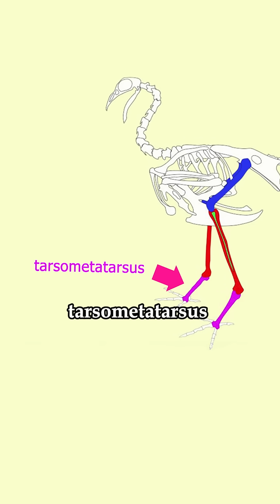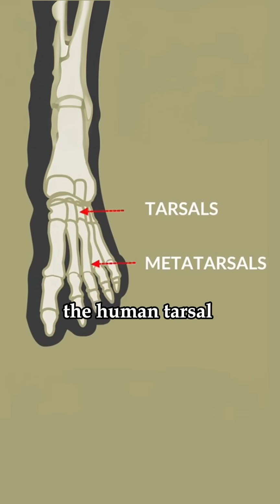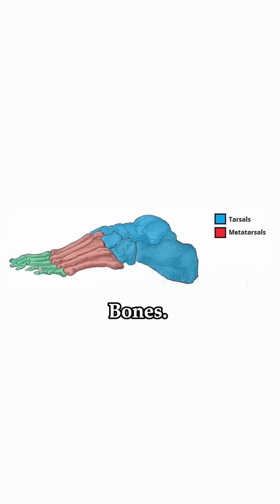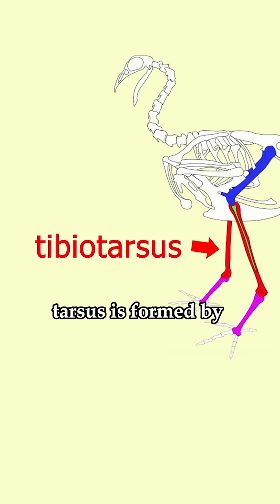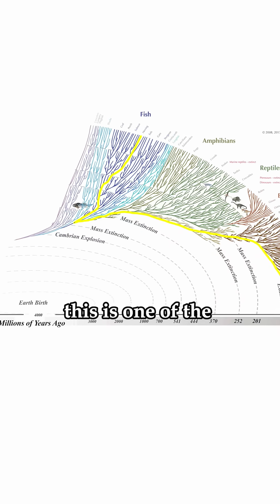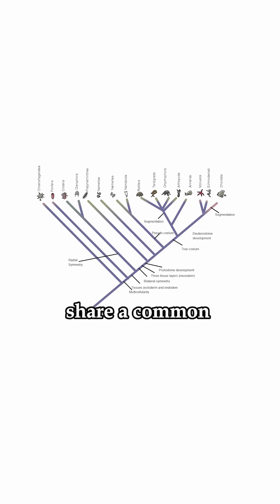Look at the bird's tarsometatarsus bone. It comes from the same origin as the human tarsal and metatarsal bones, formed by the fusion of these bones. Similarly, the tibia-tarsus is formed by the fusion of the tibia and the upper foot bones. In fact, this is one of the clearest pieces of evidence that all living creatures share a common ancestor.